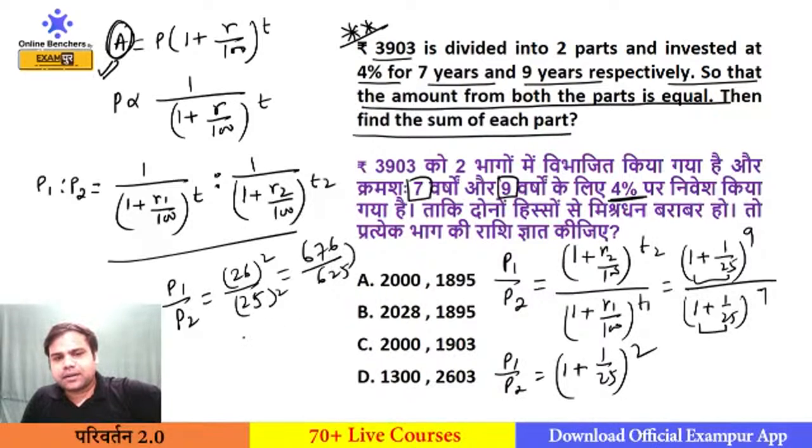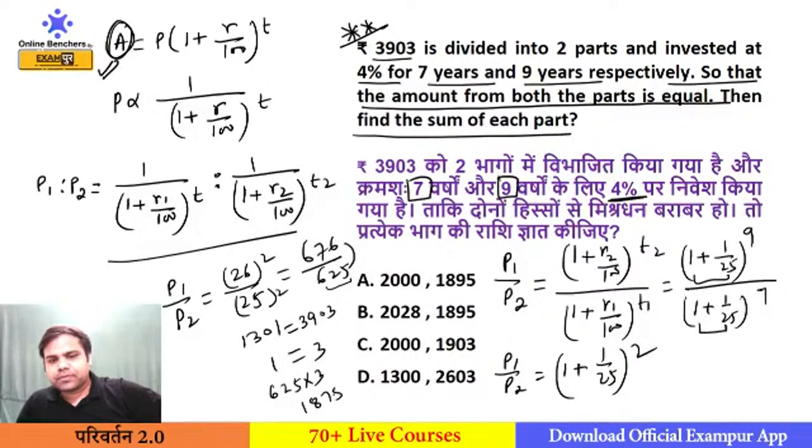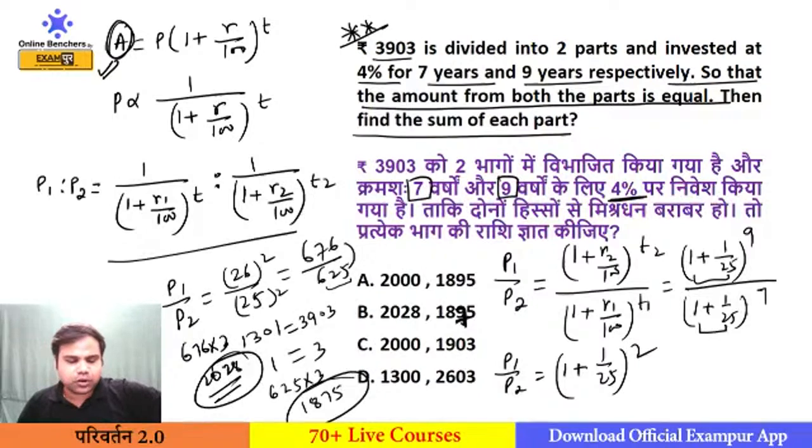So if you add, it will become 1301, and 1301 will become 3903. So 1 unit is equal to 3, and how much will 625 be? 625 into 3, 1875. And 676 into 3, that is 2028. So our answer will be 2028 and 1875. Option number B will be your answer.